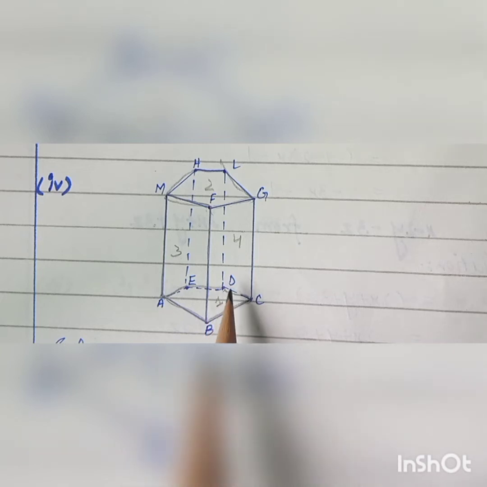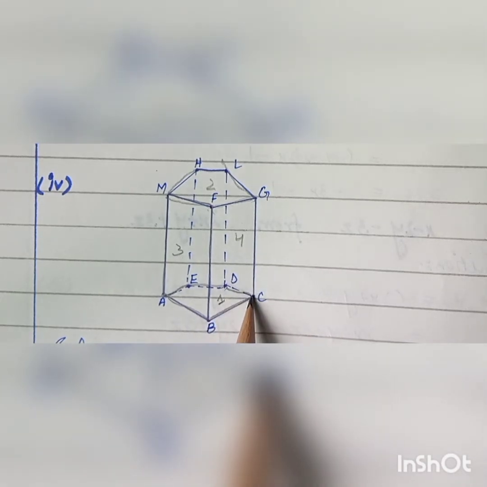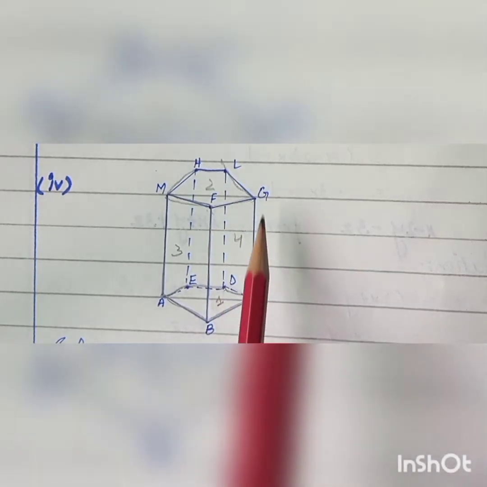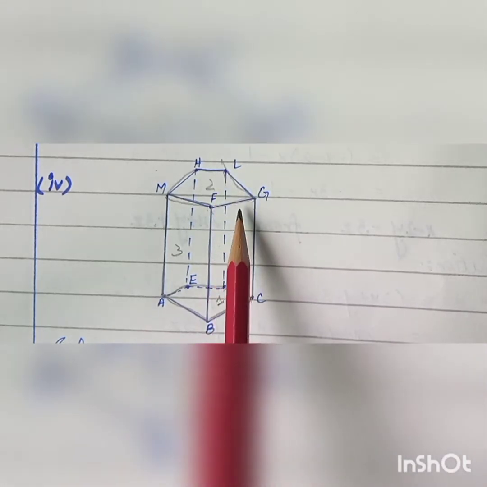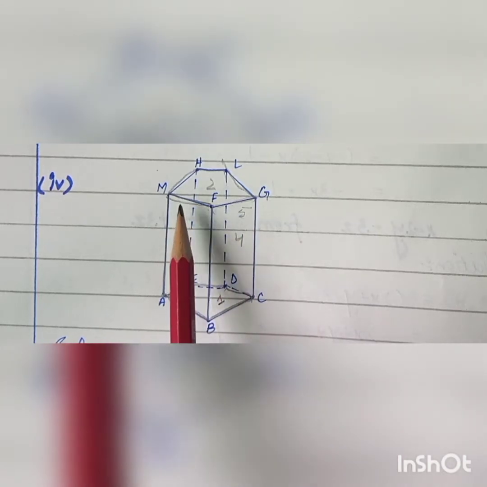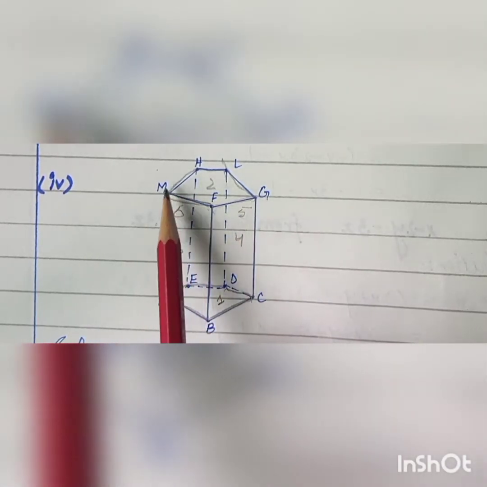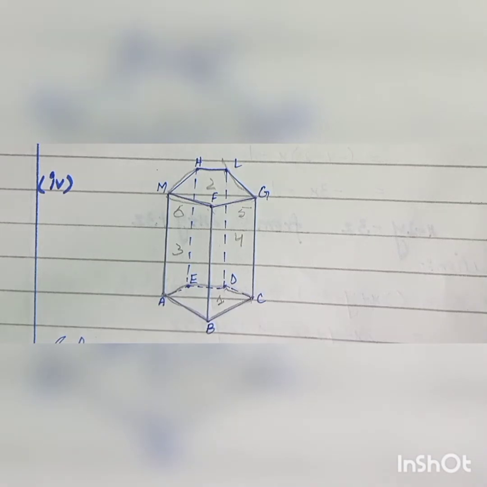The next plane is D, C, G, L. This is also a closed shape, so this is the fifth plane. In front of this is also a plane, so considered as a plane M, H, E, A.